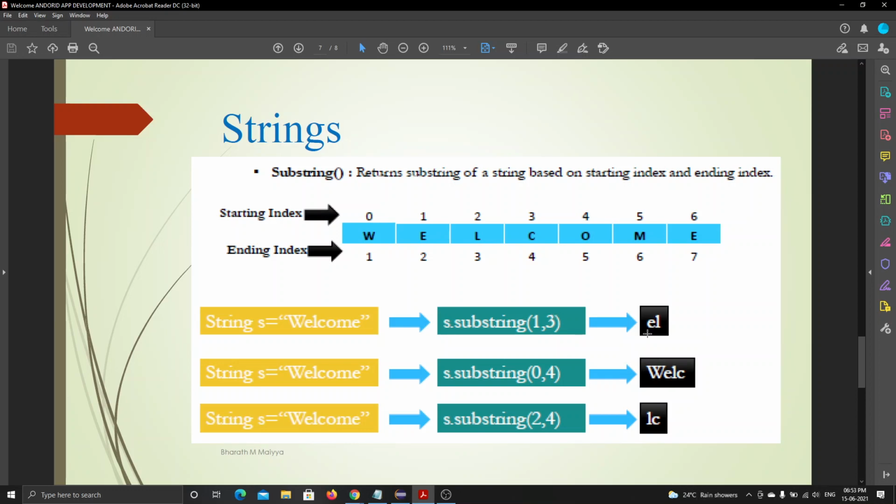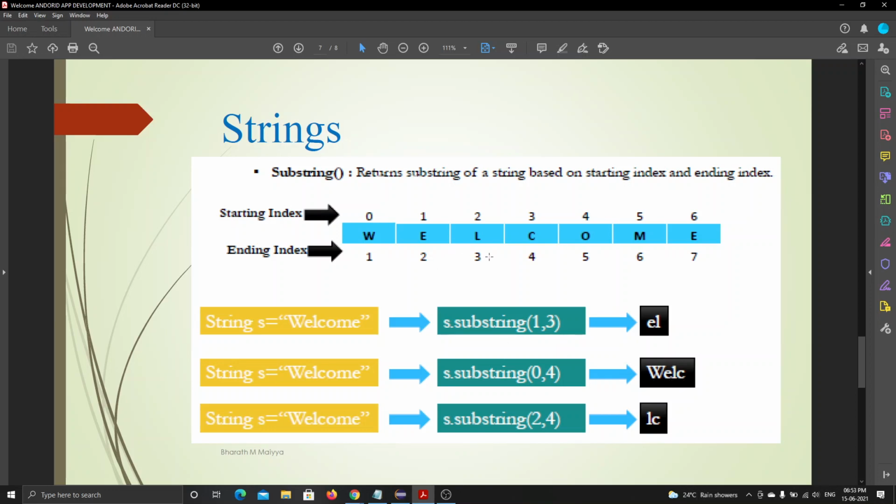like e and l only. When I say to print 0 to 4, it just sees the starting index, which is 0, and where is the ending index, it is here 4. So it starts counting from 0. It checks here w, and it will return me w, and then again it returns me e, and I will print the returned e.